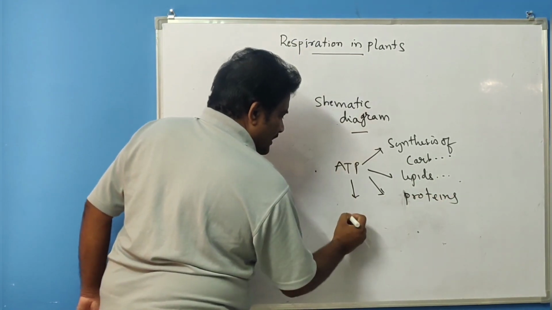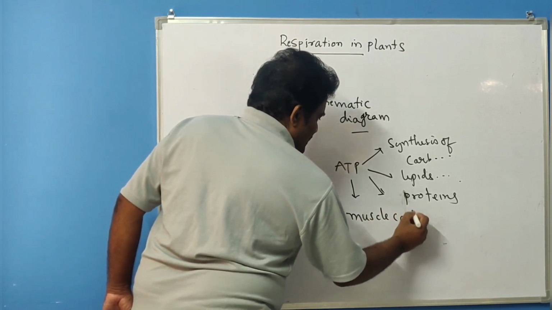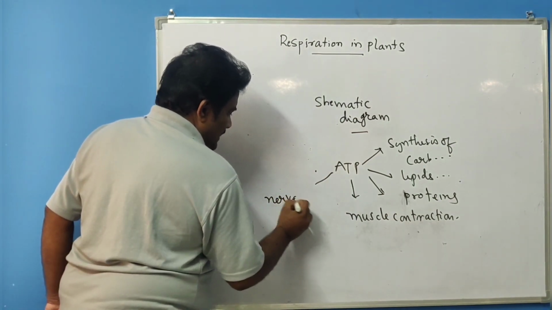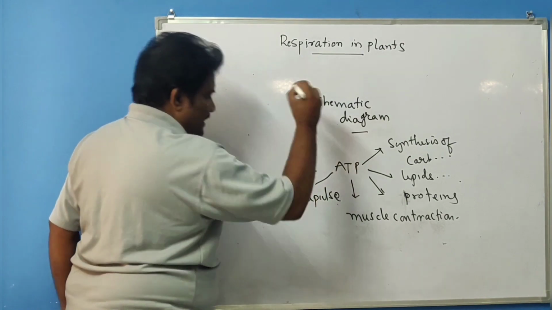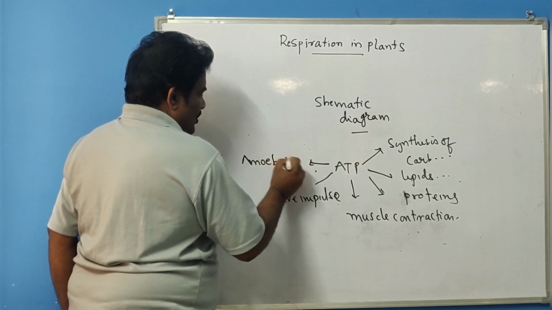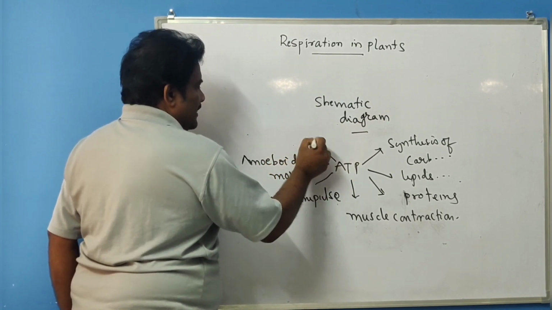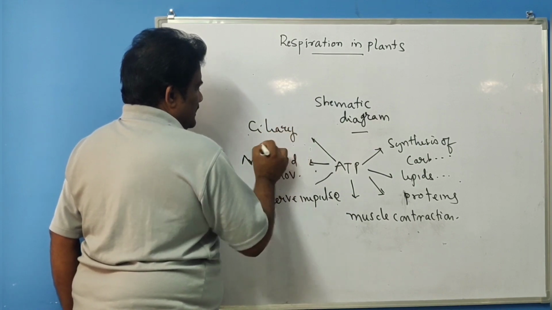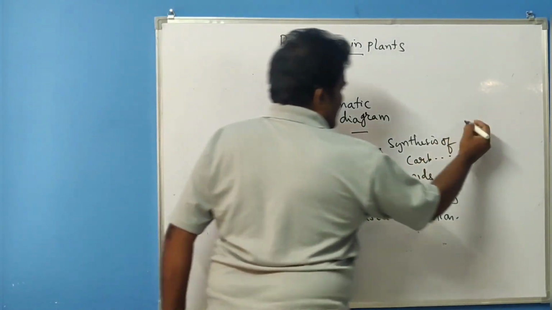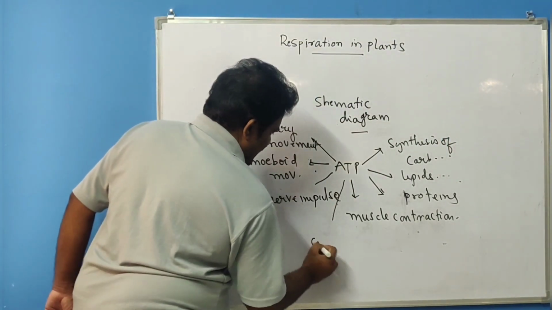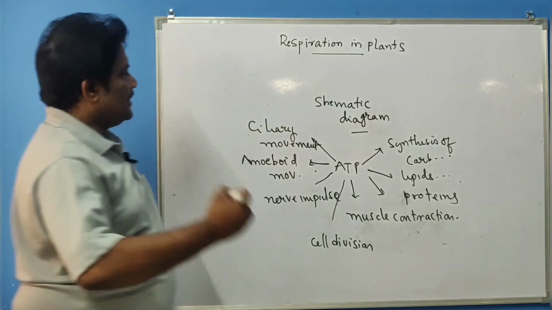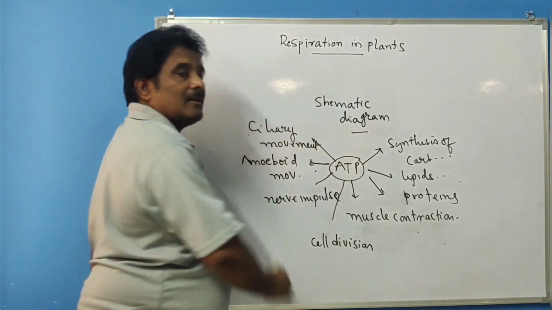ATP is also important for muscle contraction, and also nerve impulse, amoeboid movement, ciliary movement. Overall, there is cell division, and overall growth. So this ATP is very important for the growth of all living organisms.